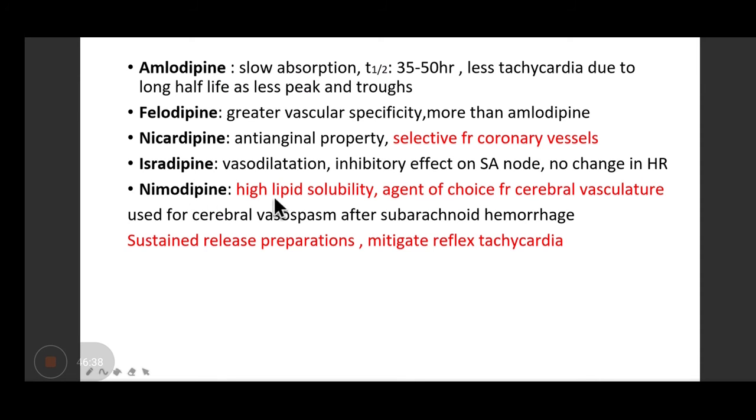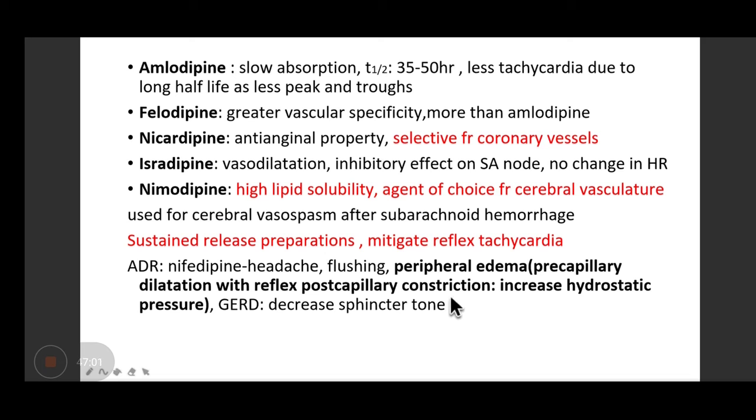Important thing about nimodipine is that it is highly lipid soluble, so it is the treatment of choice for patients who have cerebral vasospasm. There we give nimodipine. And if we use sustained release preparations of dihydropyridines, the chances of reflex tachycardia are less.